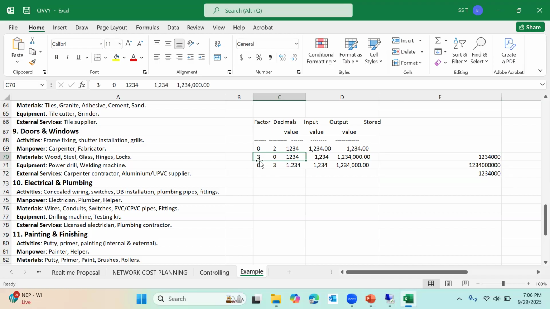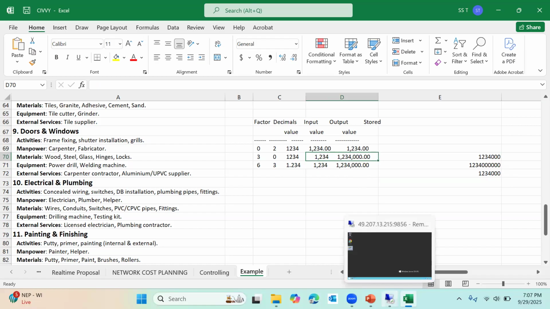If I give scaling factor 3, then I can enter in the project budgeting or cost planning level simply 1, 2, 3, 4. But what is its value? 12 lakhs 34,000 is the value. That is the meaning. Got it, Pawan and Shivram Garu, others? Got it. Yes, sir.